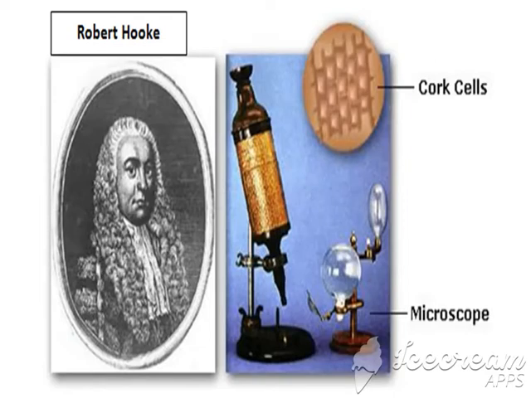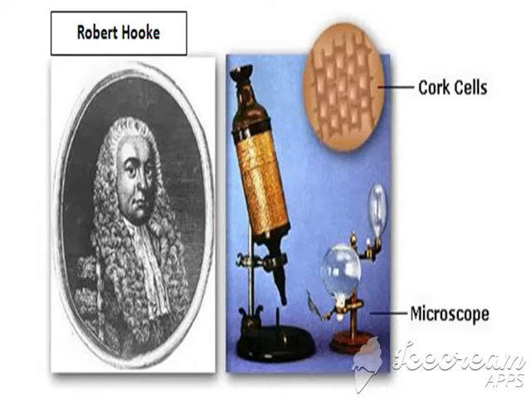In 1665, Robert Hooke, while observing thin slices of cork under a microscope, observed that the cork slice was made up of small compartments. He called these compartments cells. The word cell is derived from the Latin word cellula, meaning chamber.